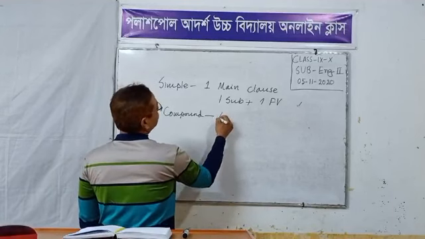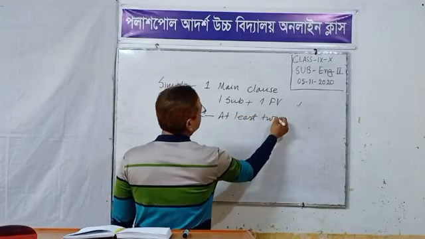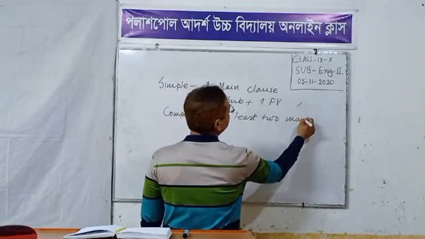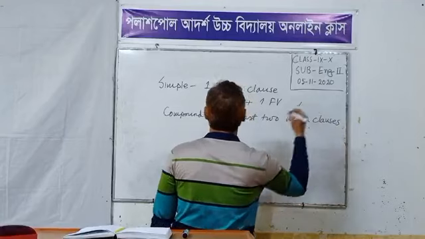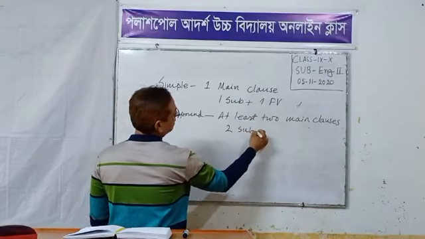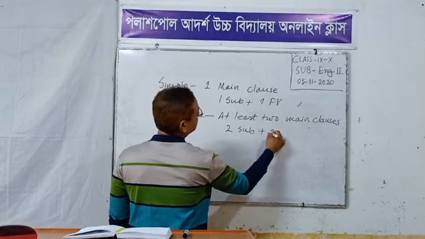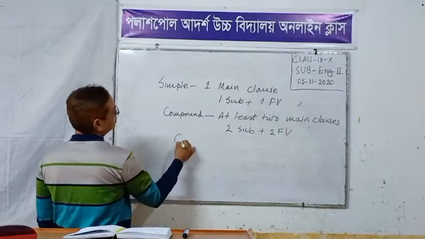There are at least two main clauses. That means two subjects plus two finite verbs. And the last one is complex sentence.